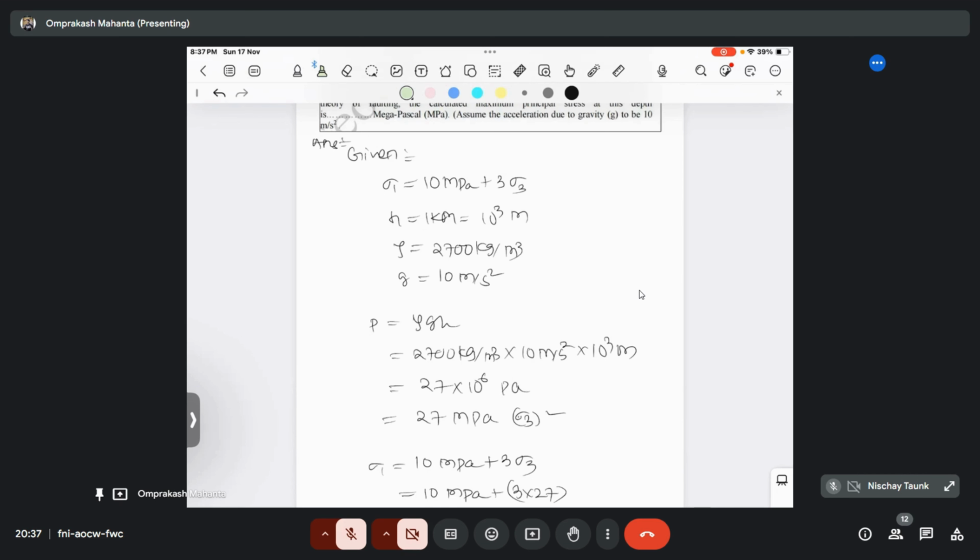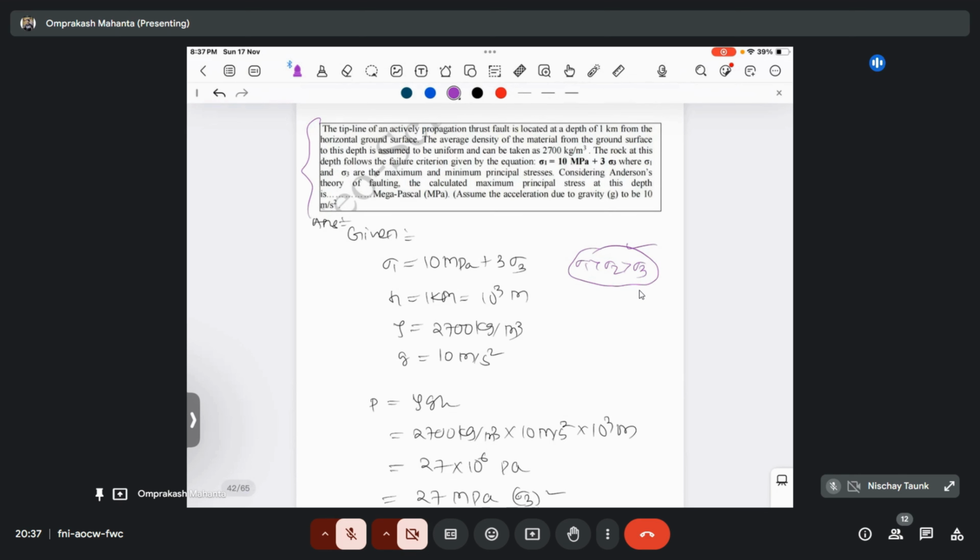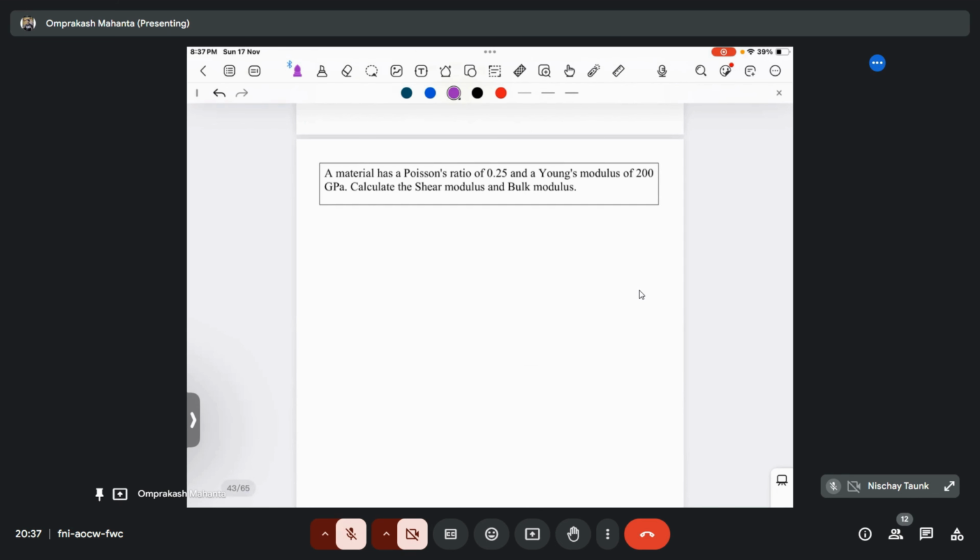And your sigma 1 value is always greater than sigma 2 value, which is greater than sigma 3 value. So this whole language is basically for the confusion. There is nothing in the question. Okay, so let's move to the next one.